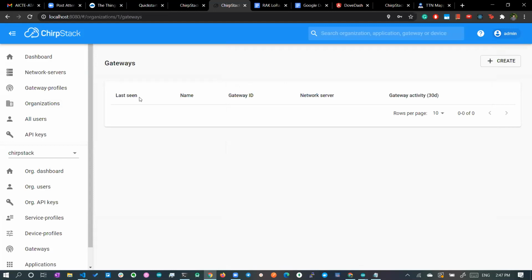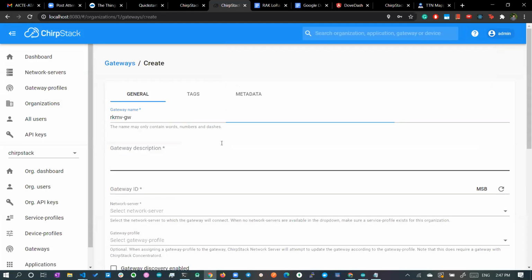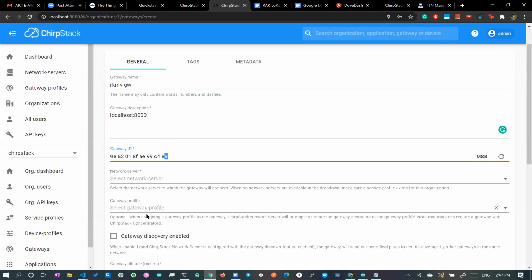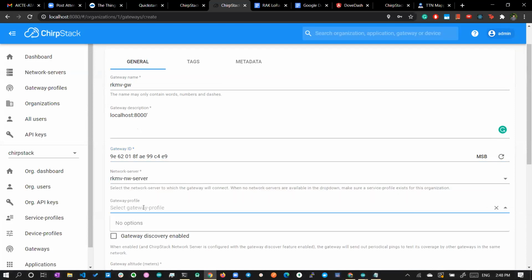So now let's go and add the gateway. Here you can give the gateway some name, RKMV gateway, and any description you like, and the gateway ID. The gateway ID you can randomly generate, or you can type and configure it by yourself. Here you have to choose the network server and the service profile. The network server we are giving is the RKMV network server, and next is the gateway profile. We choose this one.